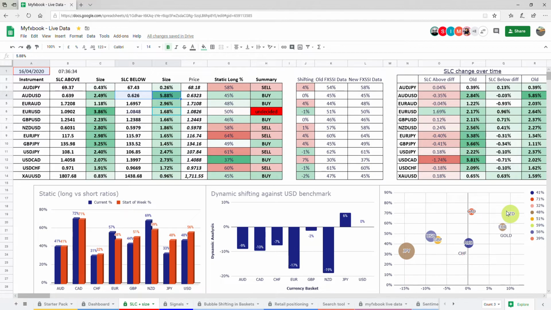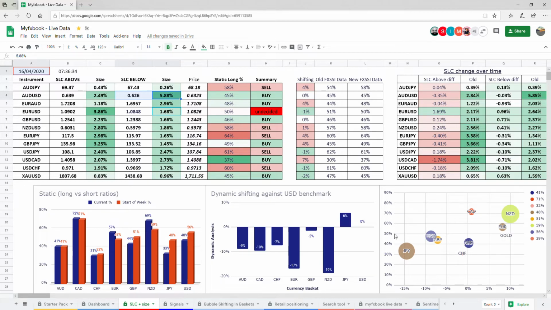Okay, so we know that the retail, they don't hold on to their profits. As soon as they get into profit, they'll exit and they'll hold on to their drawdown. So that's a peculiarity. It's a bit of an anomaly, that one. It should reduce in size. So really, because we know that's a sell and we know that's a buy, the Kiwi yen would be a good trade, but only if that reduces in size. So we'd look to pitch strong versus weak, euro, and then strong. So euro yen would be a good signal.